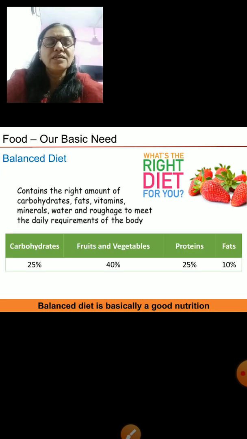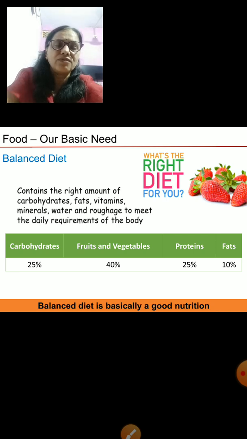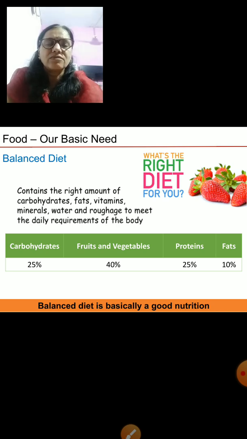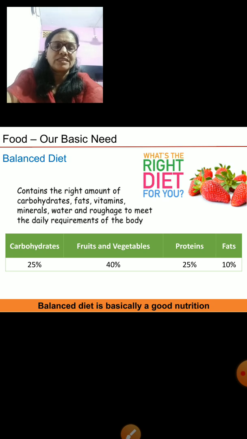See here, the amount is also given. A balanced diet should have 25% of carbohydrates, 40% of vegetables and fruits, 25% of proteins and 10% of fats. So all this amount makes a balanced diet, right?